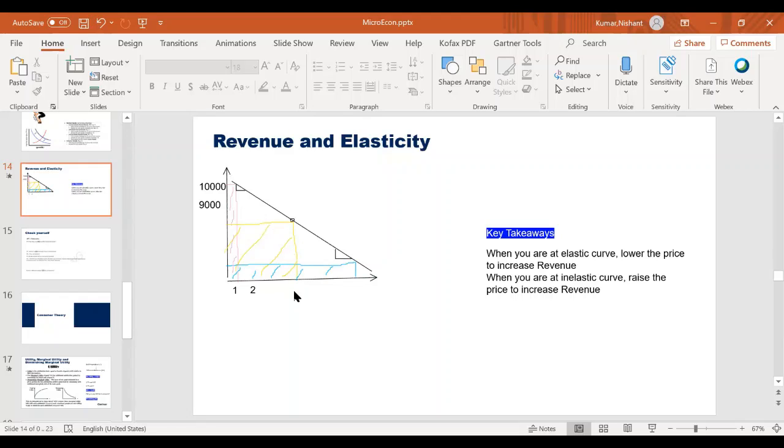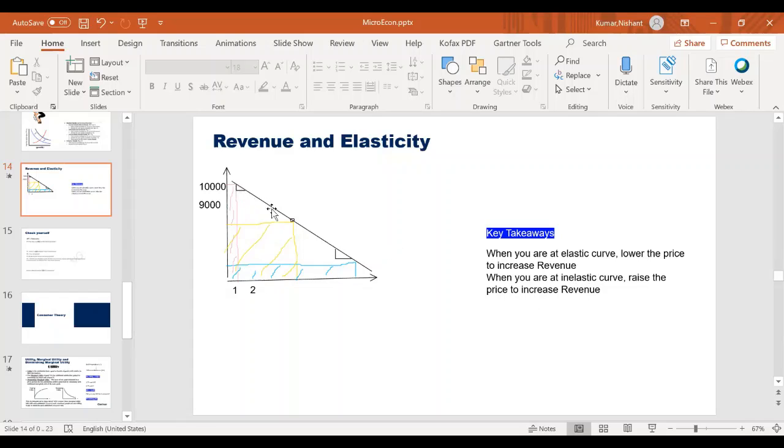So it simply says that when you are at the elastic curve, which is this one, you should lower the price, because if I lower the price, I'll get more people and my revenue will increase. If I am at the inelastic curve, which is this part of the graph, I need to raise the price. I will try to raise the price to increase my revenue.